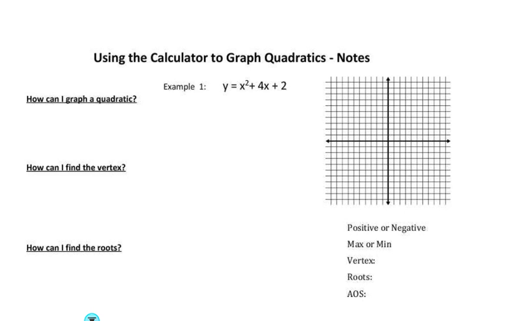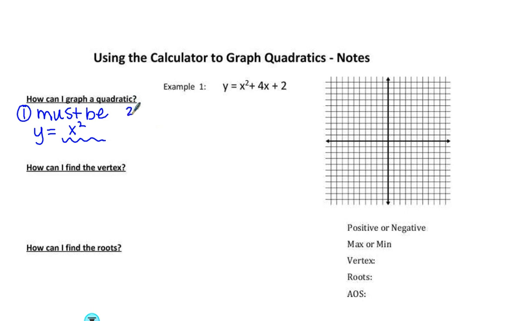First thing, how can I graph a quadratic function? Alright, so first step is this must be y equals something, whatever, x squared and so on. It doesn't officially have to be in standard form anymore. You just have to have everything on the other side of y equals.